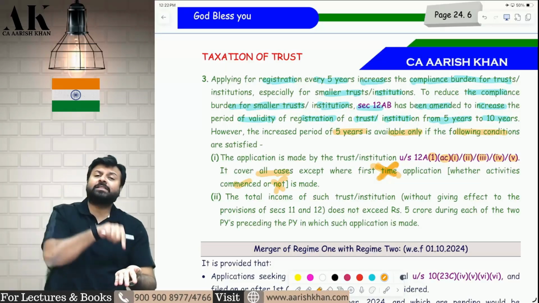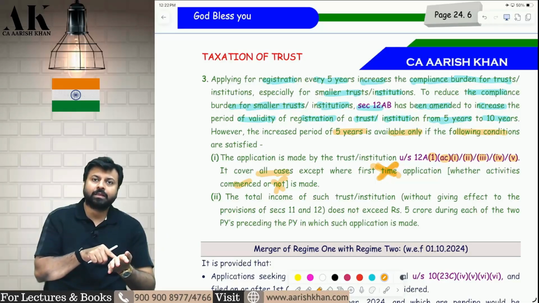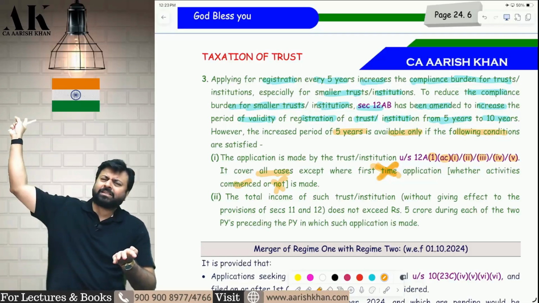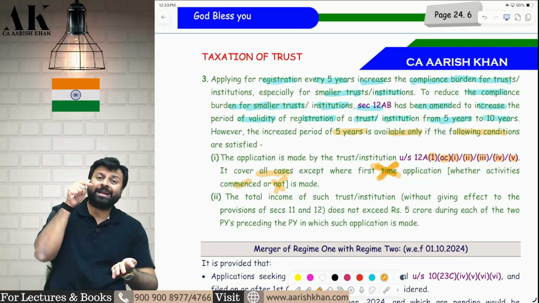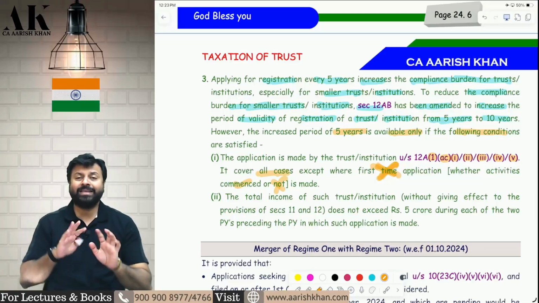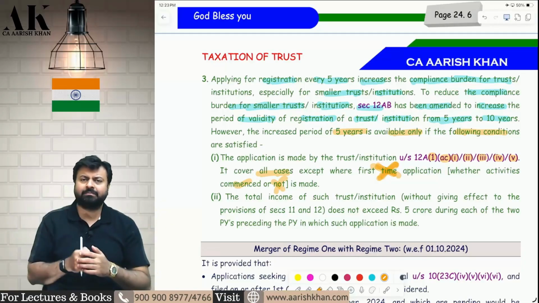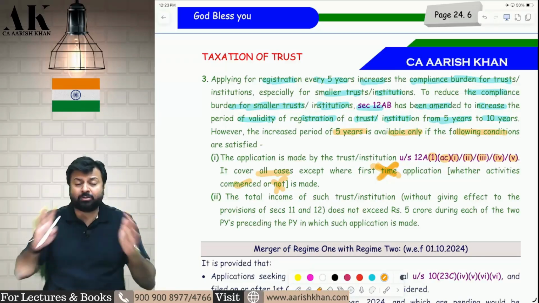If 25-26 is your first year of trust and first year of application, you cannot come. Or if 25-26 is your first year of application, but the trust is very old, still you cannot come. If you are a first time applicant, you cannot come. It is not applicable for a first time applicant. Whether the activities are commenced or not commenced, you cannot come in both the cases.